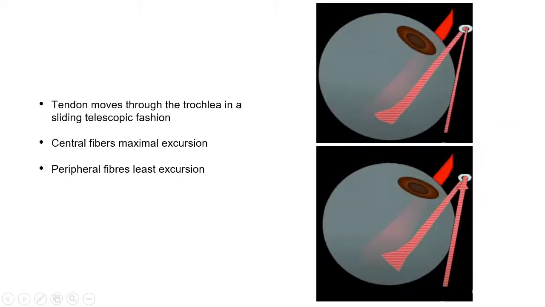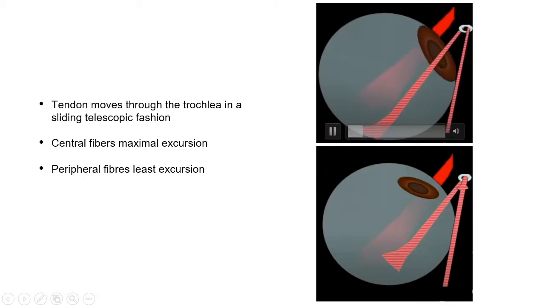Now the superior oblique tendon contains many fibers, and the tendon moves through the trochlea in a sliding telescopic fashion, with central fibers having maximal excursion and peripheral fibers least excursion. So as we can see in this video, whenever the IO contracts, the superior oblique moves in a telescopic fashion through the trochlea, which is about 8 mm in both directions.